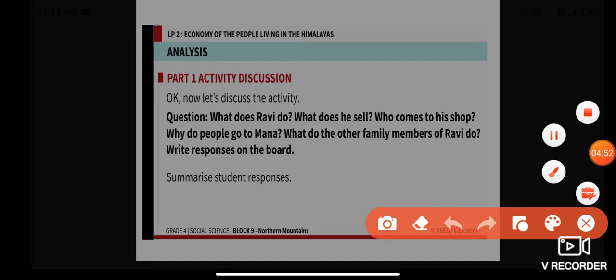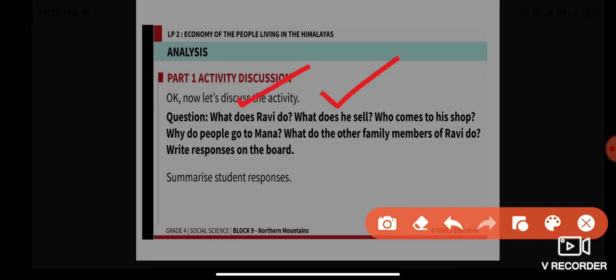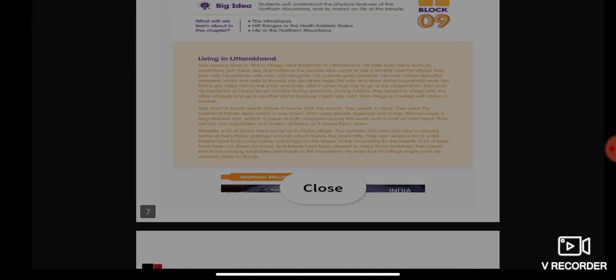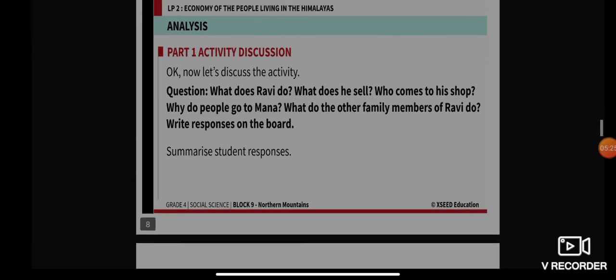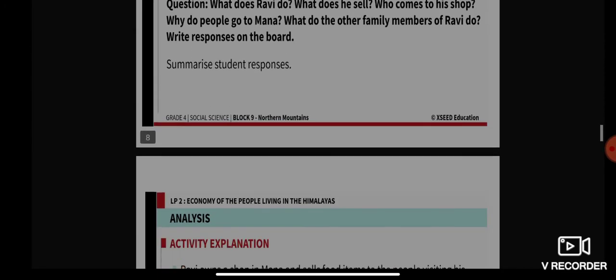What work does Ravi do? What does he sell? Who comes to his shop? Why do people go to Mana? And what do the other family members of Ravi do? Apart from Ravi, what do his brother, sister, mother, and father do? That is the question. If you read this carefully, you will be able to easily answer it. Let me quickly give you a hint.